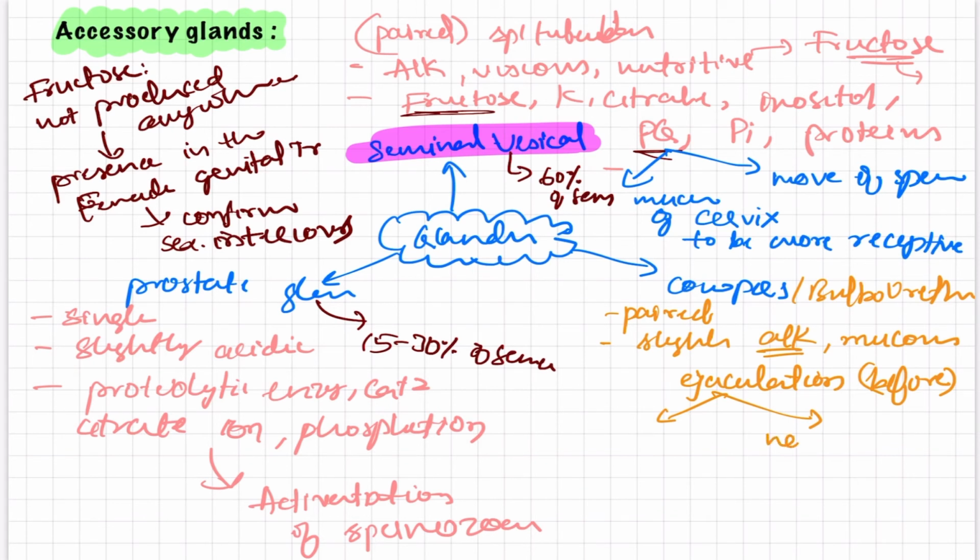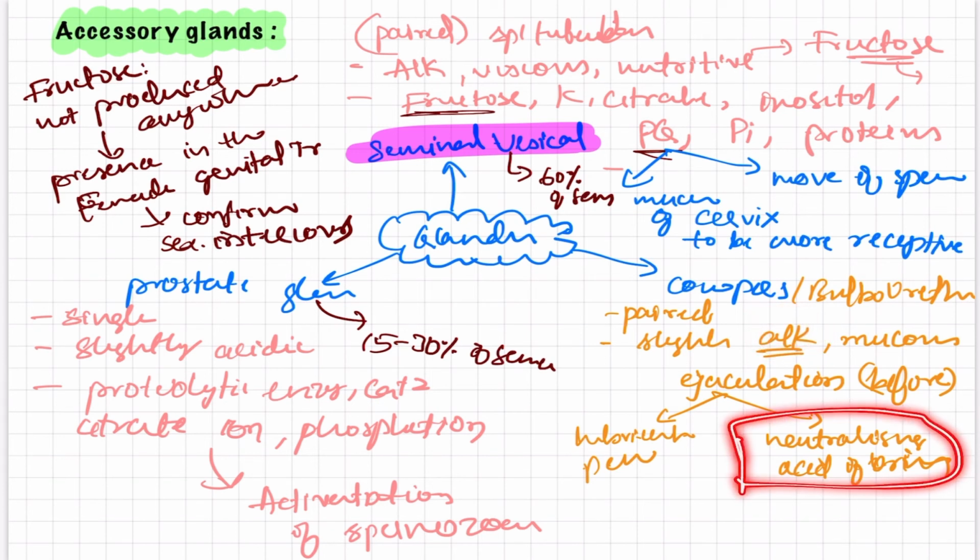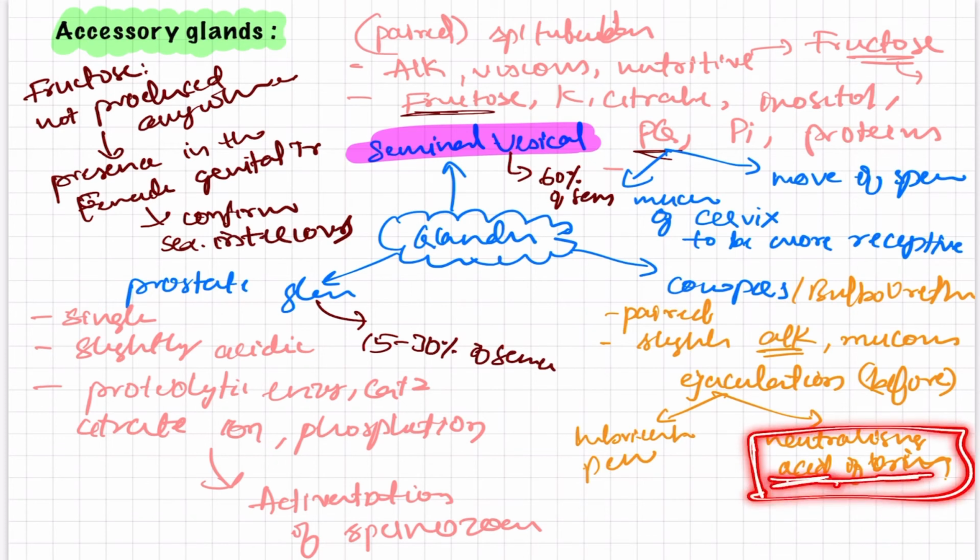It helps in neutralizing the acid of urine, and it also lubricates the penis. Now you will understand why I said this is important: the function of the Cowper's gland secretion is neutralization of acids present, acids of urine or any other acid.